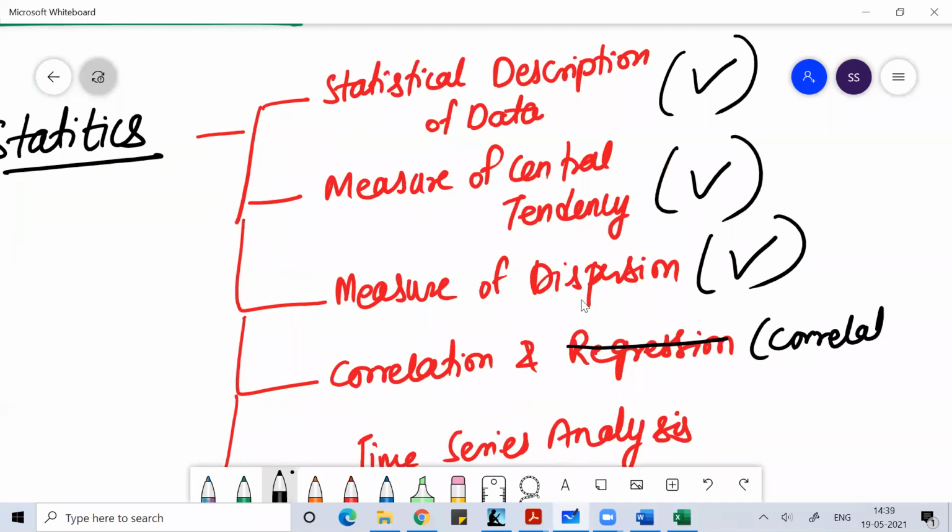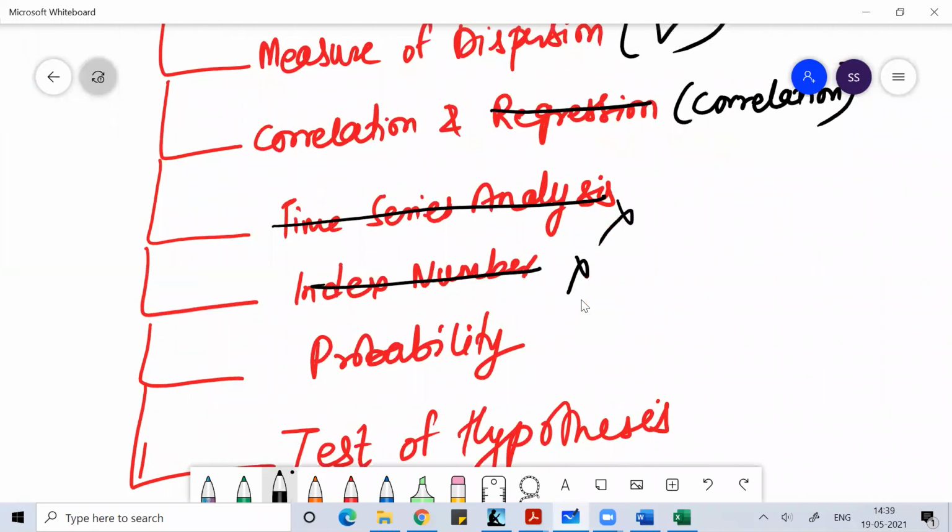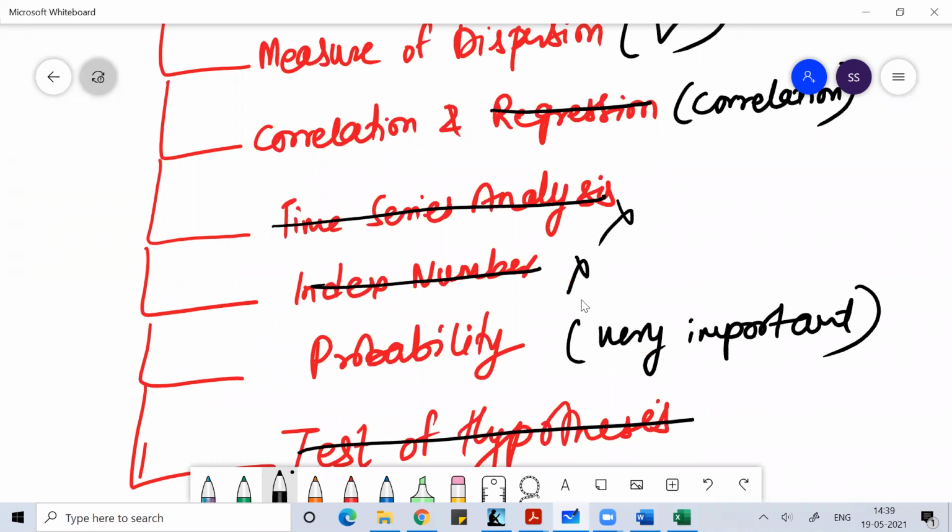The regression question I have not seen. And time series and all you don't have to study, because that is an application of regression. Index number you don't have to study. Probability you have to study, very important from your exam point of view for the subject. Test of hypothesis you don't have to study.